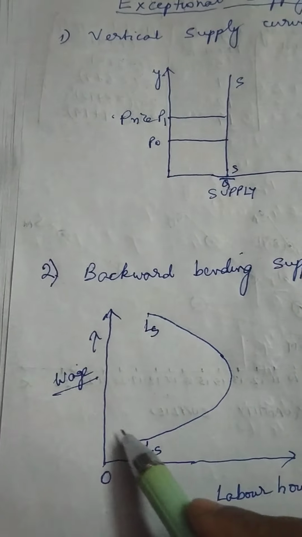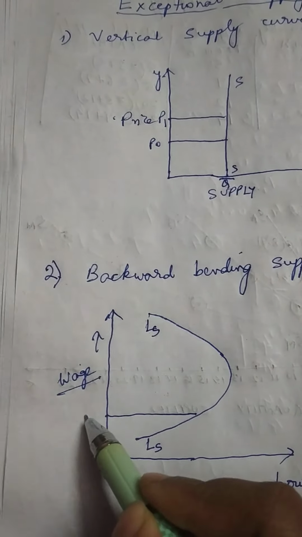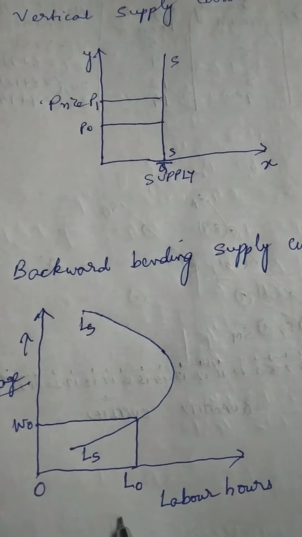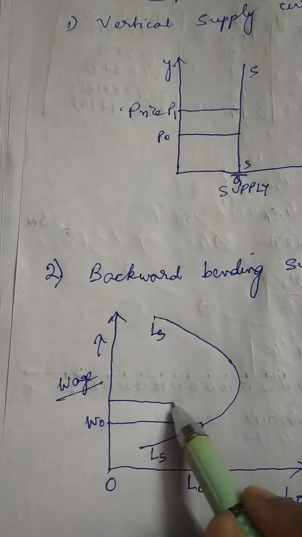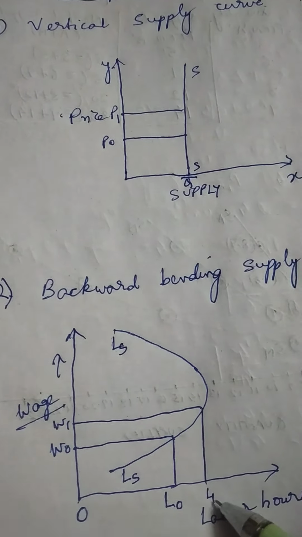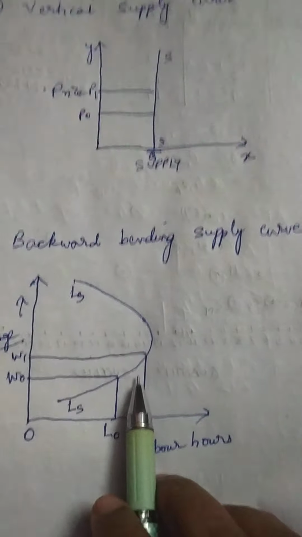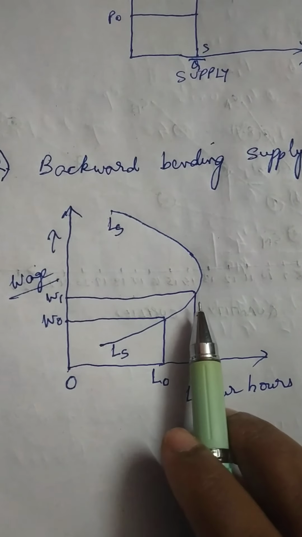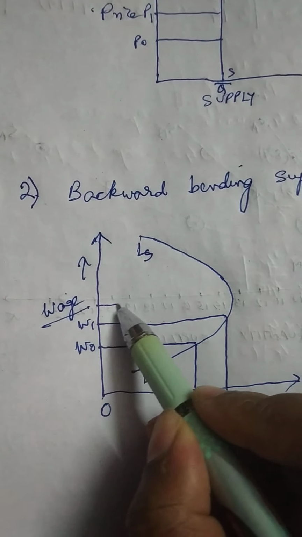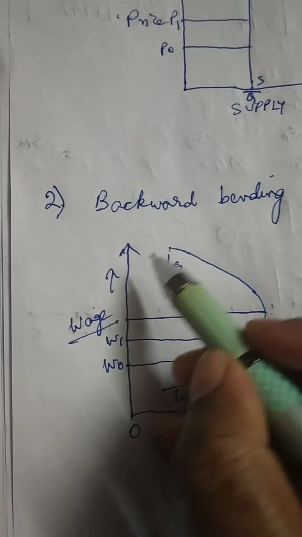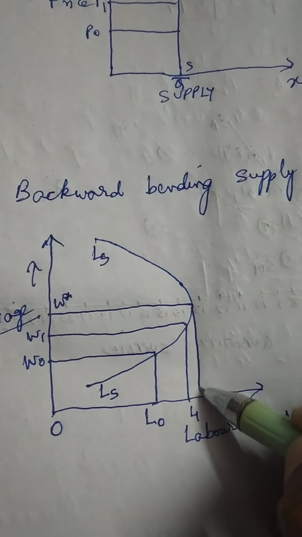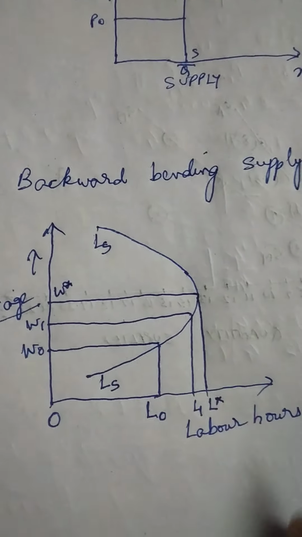So initially see, suppose the wage rate is W0, that time labor supply is L0. Now when wage rate increases to W1, labor supply increases to L1. So initially they are supplying more labor, that means they are working more as their wage rate is increasing. But after a certain critical wage rate, say W star, where the labor supply is L star.